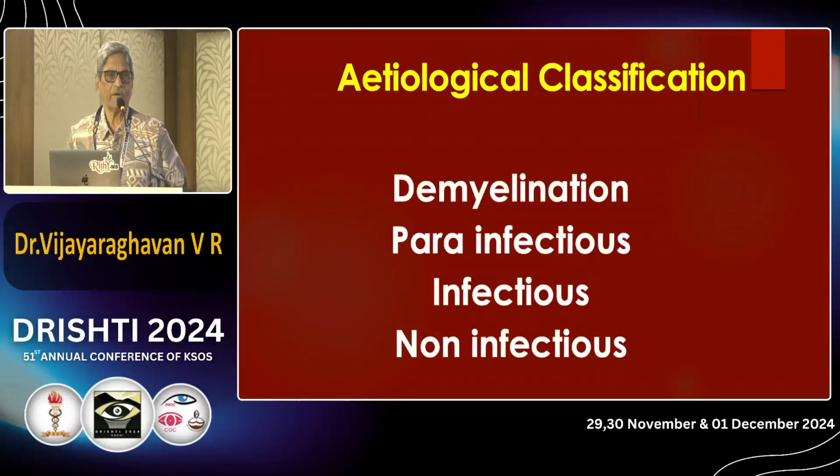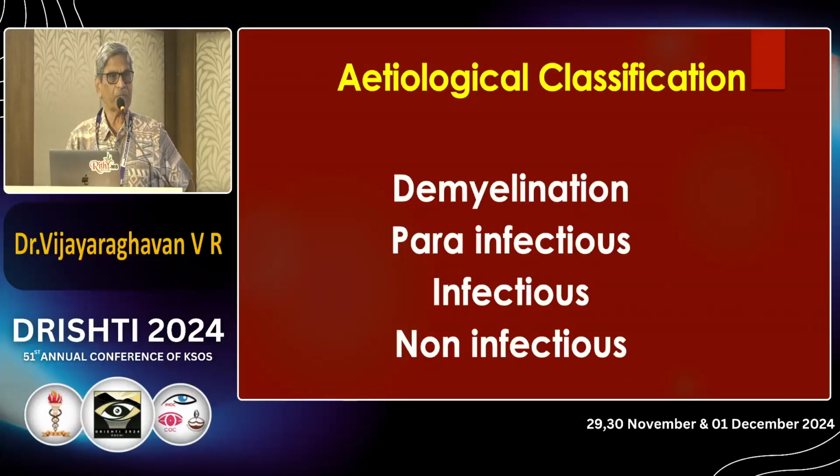Now, etiology. I'll tell you the most important point. The most common cause for optic neuritis is demyelination, multiple sclerosis. My advice is that sometimes postgraduates will be asked, what's the most common cause for neuroretinitis? Never tell multiple sclerosis, because we do not have myelin sheath in the retina. That's why we will never get neuroretinitis in multiple sclerosis. In a normal person, I can have myelin sheath abnormally, that's different. But myelin sheath in the retina is absent. That's why neuroretinitis cannot occur because of demyelinating problems. It's the most classical exam question for you.